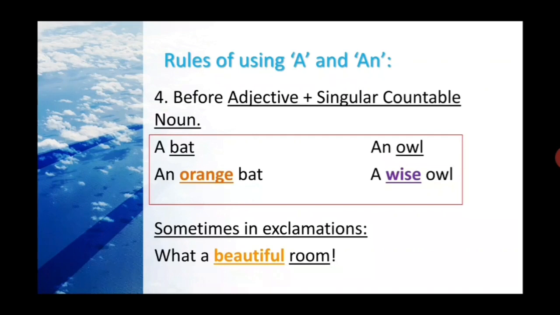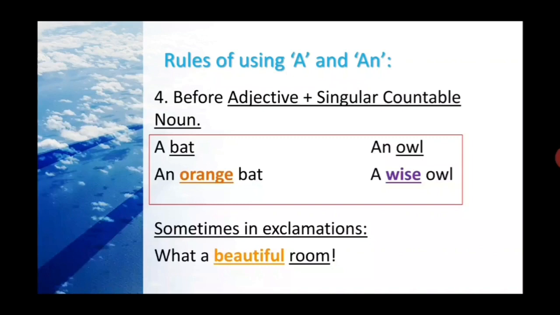But see, in the first example, I'm using an because of the owl. Understand? When you see any adjective before the noun, that time you have to choose the a or an according to the adjective sounds. It is describing the noun, but the use of it will be according to the adjective sounds.